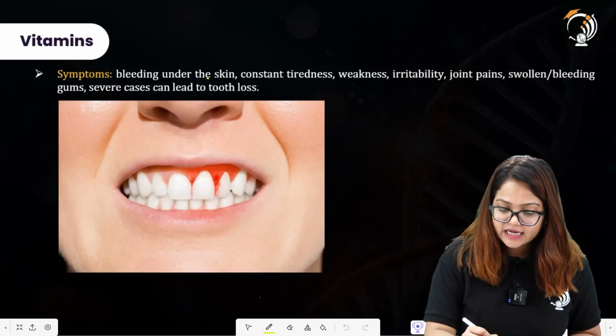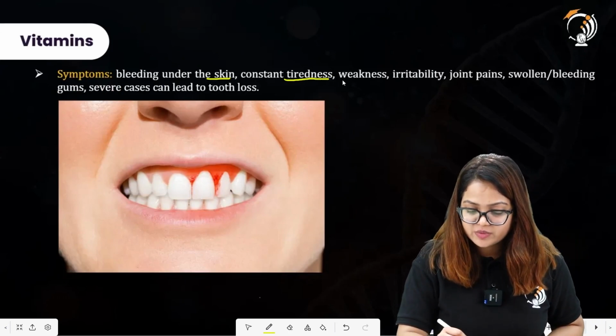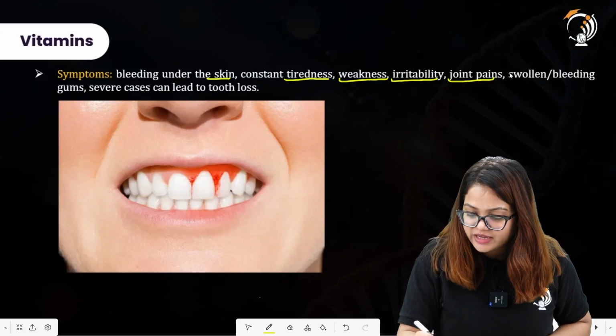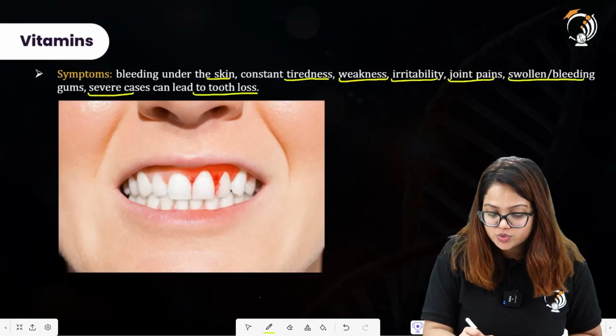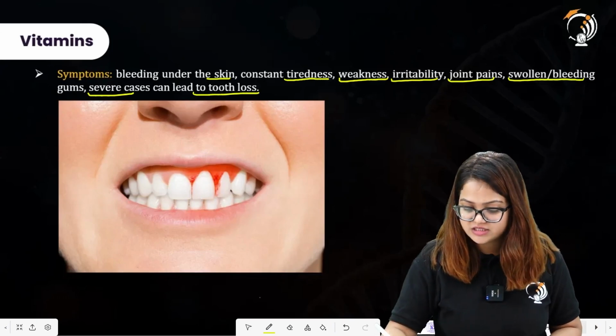Symptoms: bleeding under the skin is found. Constant tiredness is also found. Weakness is there in the individual. Irritability, joint pains, swollen or bleeding gums. Severe cases can lead to tooth loss also in case of deficiency of vitamin C. I hope this is understood.